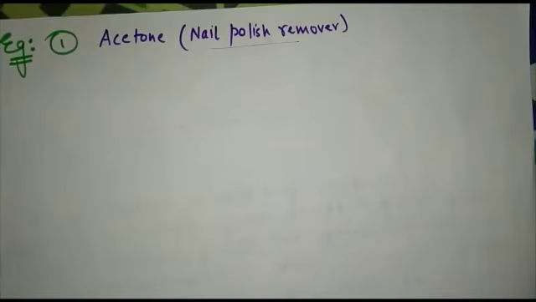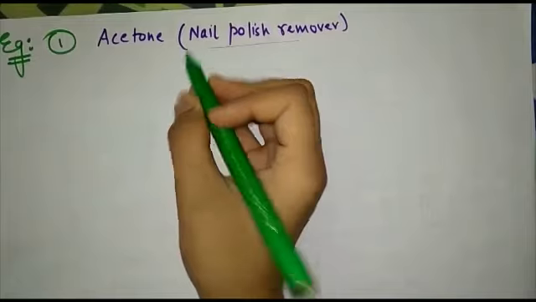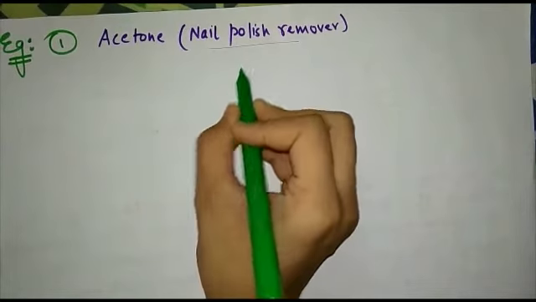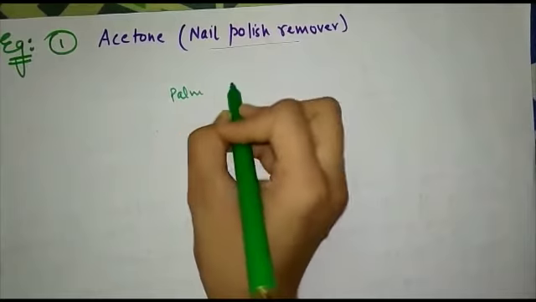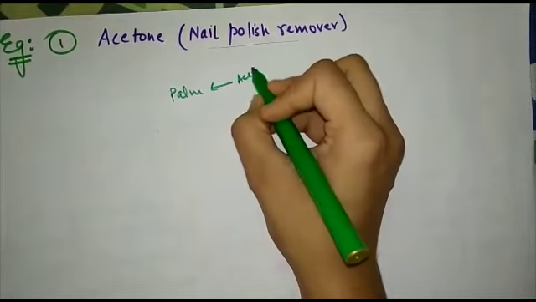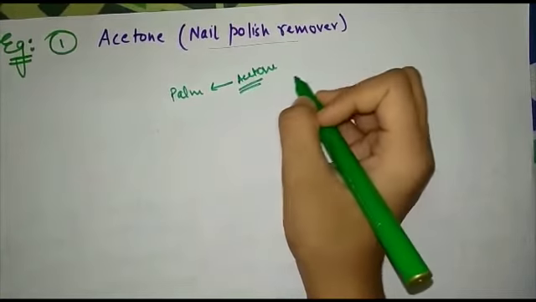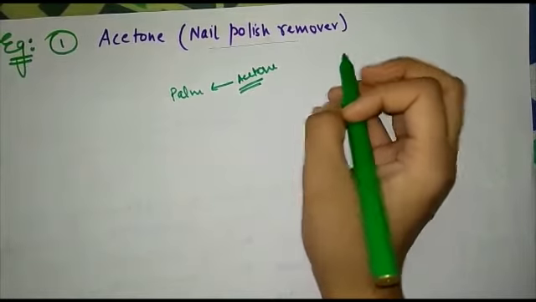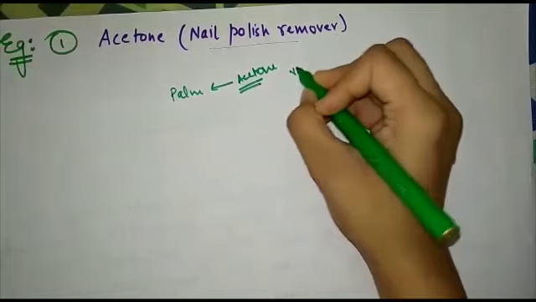If you have acetone or nail polish remover at home, just put some on your palm, and you will observe that acetone vaporizes very fast. It is very volatile.